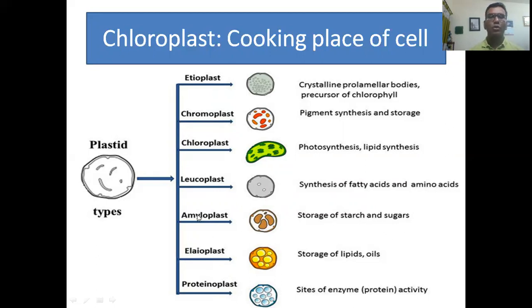Oleoplast, amylo means carbohydrate, oleo means lipid or oil, and proteinoplast means protein is synthesized and stored here. As all types of plastids produce or synthesize the food for a living body or living cell, that's why it is called the cooking place of the cell or kitchen of the cell.